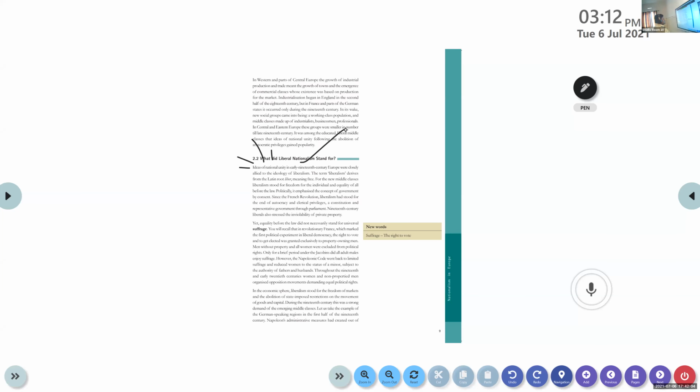So liberalism is against conservatism. Next one, a constitution and a representative government through parliament. They want a constitution. What is a constitution? A set of rules and regulations, right? That is the guideline for the government and for the people. The government wants to function as per the constitution, and the people want to act as per the constitution. Just understand that. And the representative government through parliament.